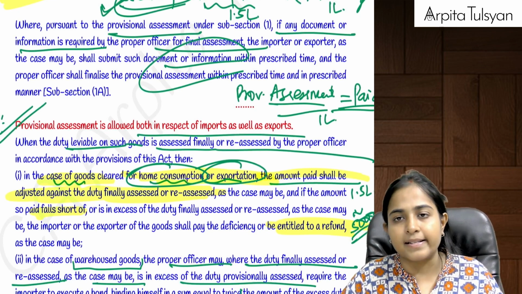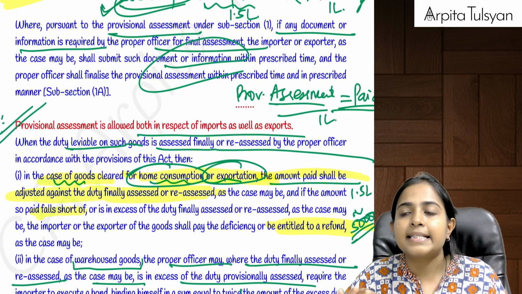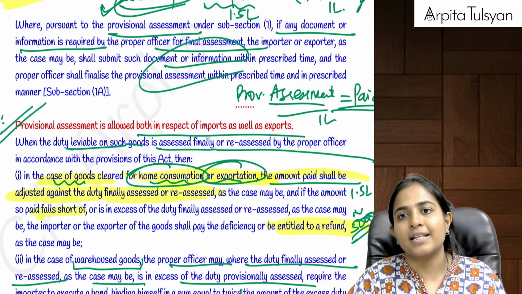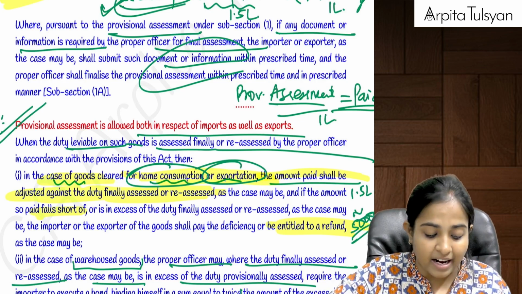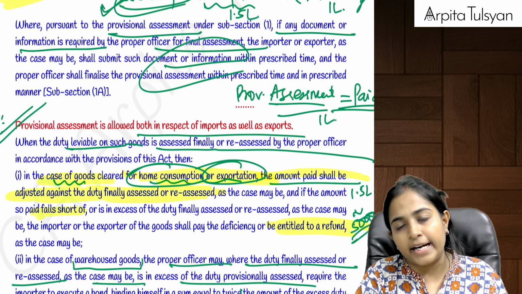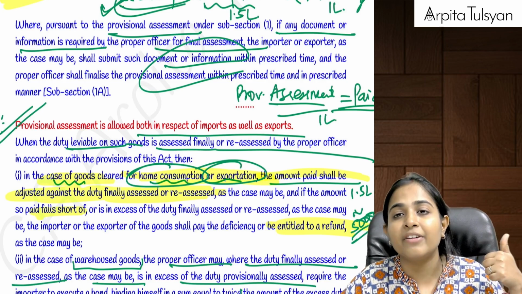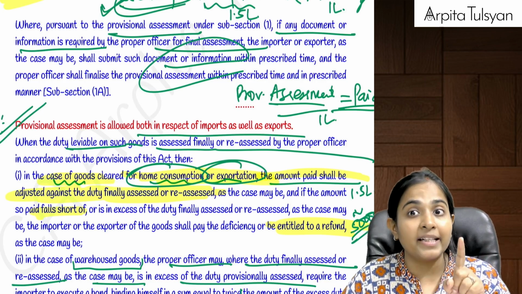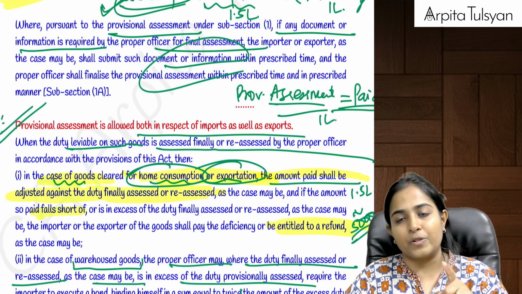This is what we had discussed. Okay, one extra thing here: let's say there are some goods for which provisional assessment is going on, and these goods are already warehoused. Then can I say I would have already given a bond for these goods? Yes. So now I did not pay the duty because the goods are under warehouse. So duty is not paid.